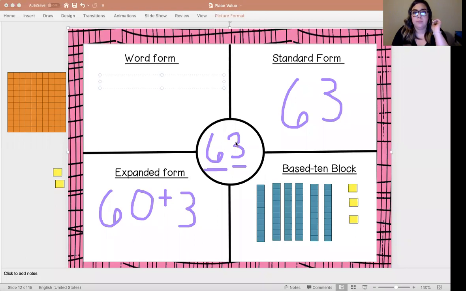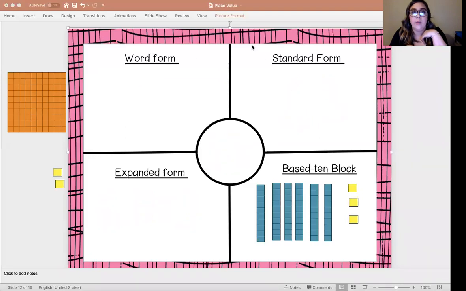Okay, now I have to do my word form. So I'm going to spell it out. S, I, X, T, E, and I know three has that sound, and I know TH says then and then E, 63. I have just spelled 63 in word form. Okay, I'm going to go ahead and clear this out, and we're going to do another one.